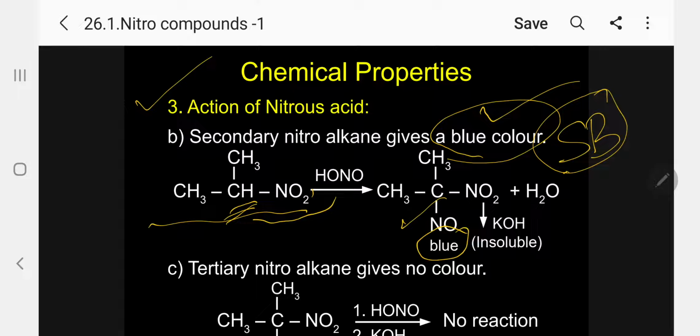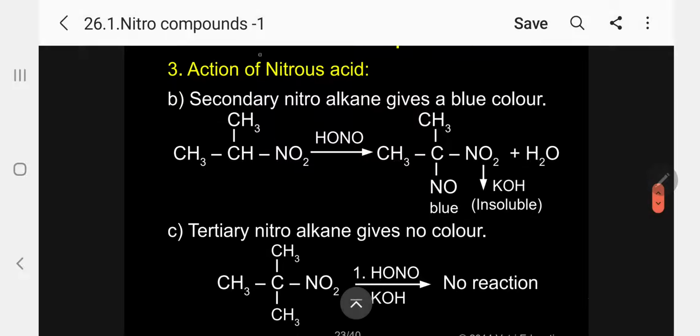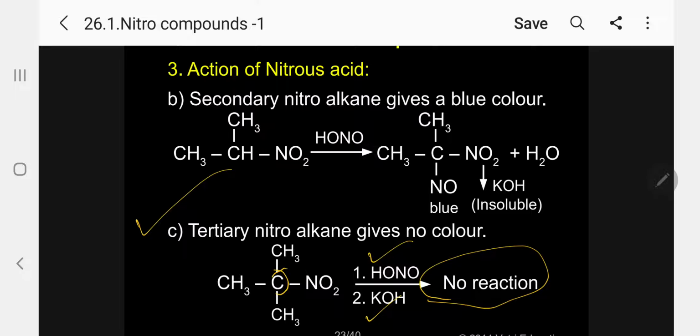Whereas in the case of tertiary, there is no hydrogen on this carbon, so with nitrous acid as well as KOH there is no reaction taking place, no characteristic color. Tertiary nitroalkane gives no color. So let me conclude now. Primary nitroalkane, when treated with nitrous acid followed by potassium hydroxide, gives red color. Secondary gives blue color. Tertiary gives no color.